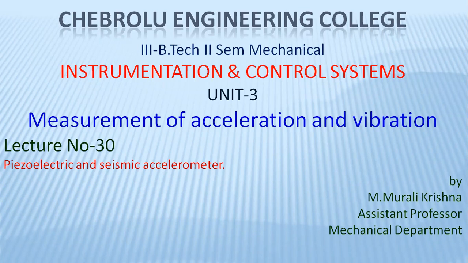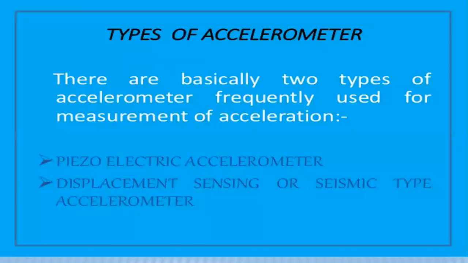They are the piezoelectric accelerometer and the seismic type of accelerometer. It is the last topic in this unit. First of all, you can see the different types of accelerometers. We already know about these types: one is the piezoelectric type of accelerometer and another is the seismic type of accelerometer.